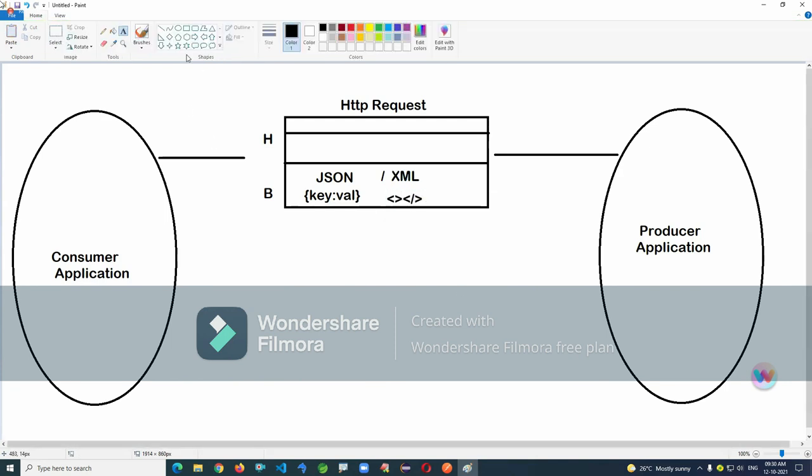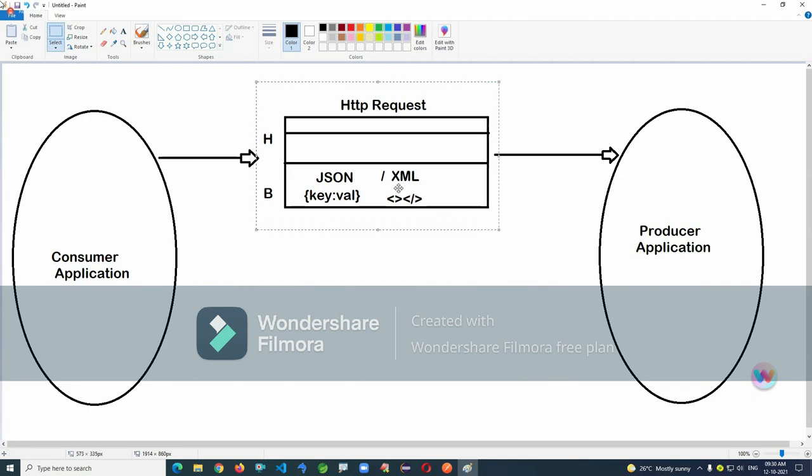So here consumer will use HTTP protocol, and that is going to interchange the data by using body section in the form of XML or JSON. Of course there will be some header parameters. Header section contains, we'll see that.